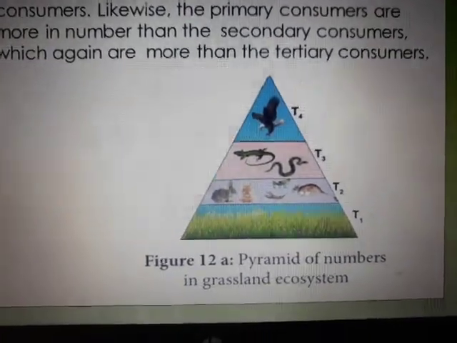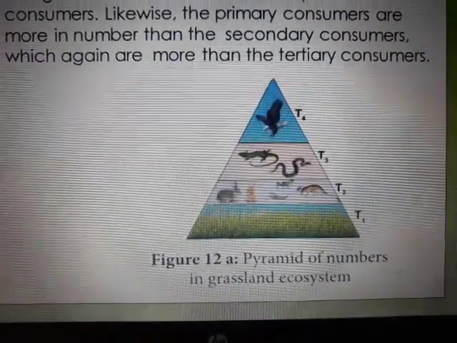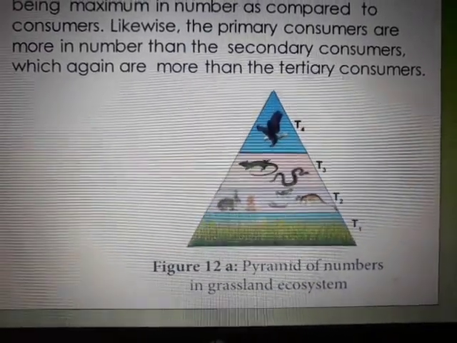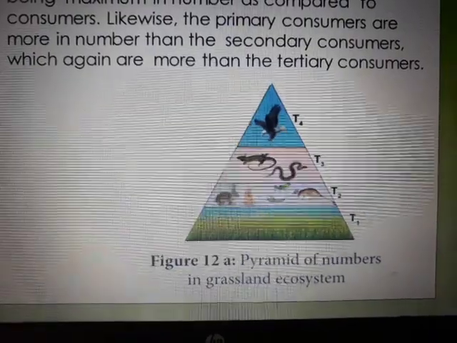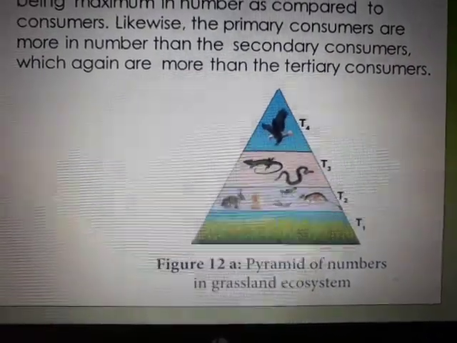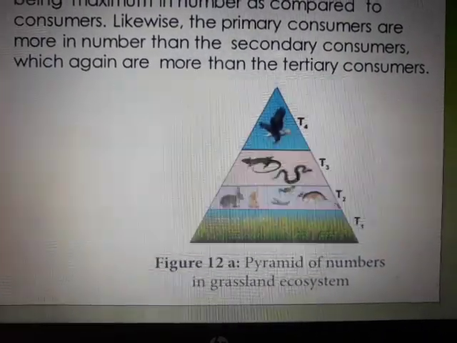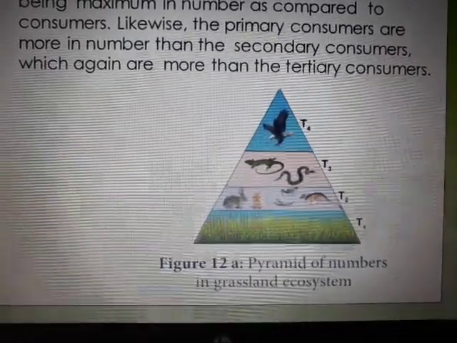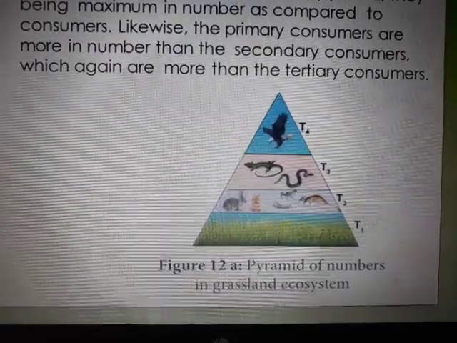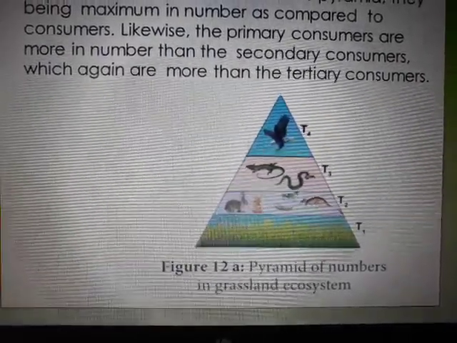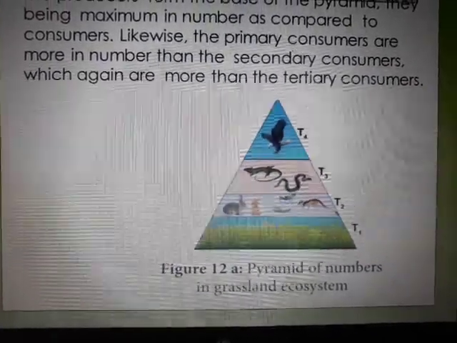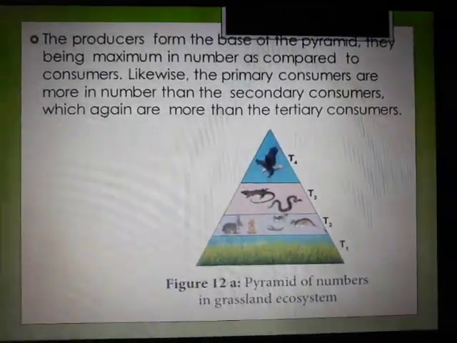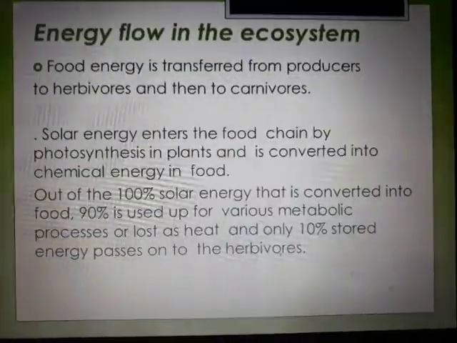Herbivores will consume more producers, a lot of grass or whatever plants they can eat. A snake is not going to keep on eating and eating the rabbits and the rats and everything. It is going to have only as much as it requires. So again, the number of organisms is getting reduced. An eagle will hunt for prey only when it is hungry. It will not eat 10 snakes together. It will feed on only one or a few right now. So the number of organisms is getting reduced, and that is why the pyramid of number is getting narrower and narrower.